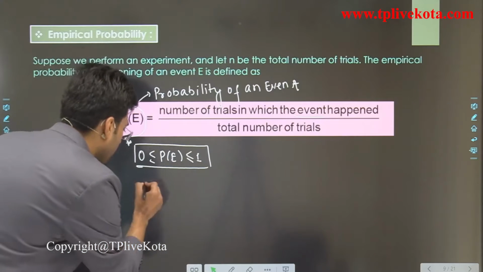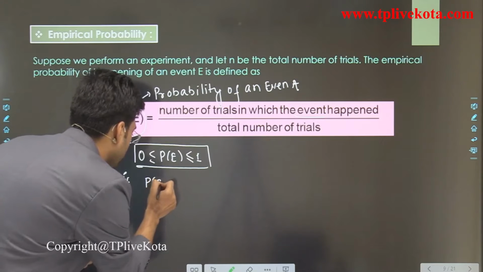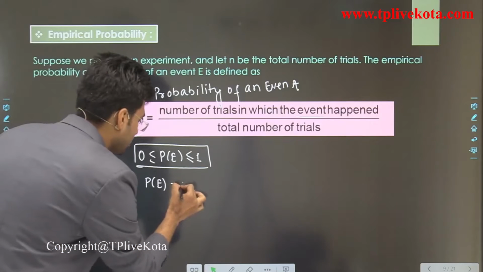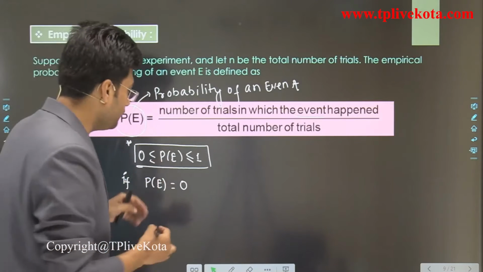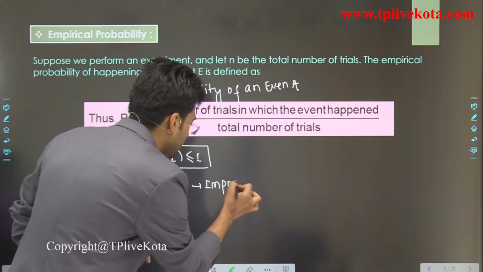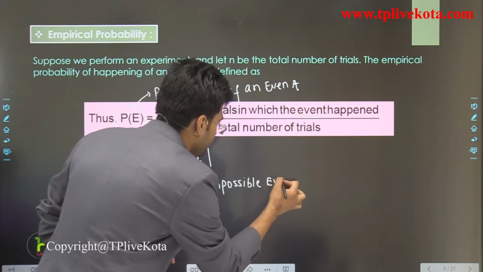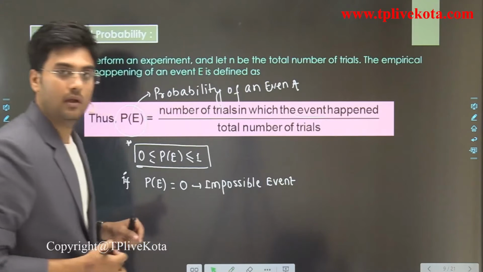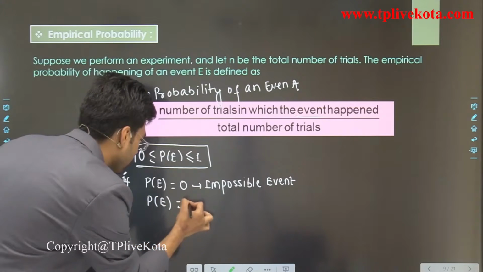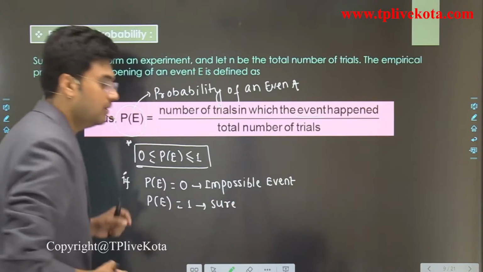Now if the probability of any event is 0, then it is an impossible event. Clear? And if the probability of any event is 1, then it is a sure event.